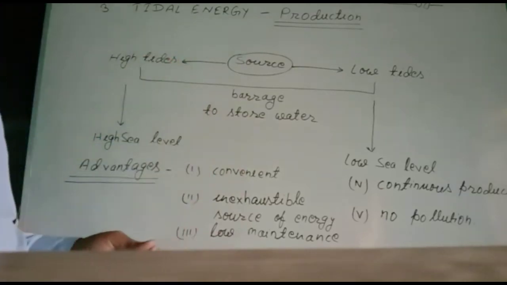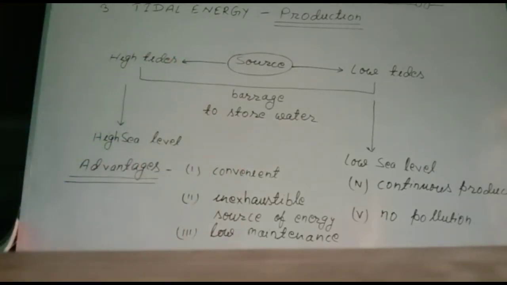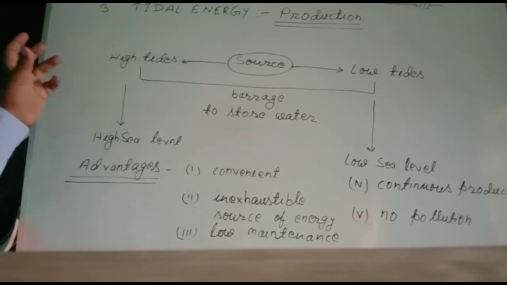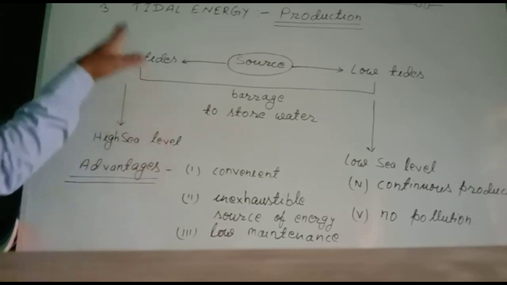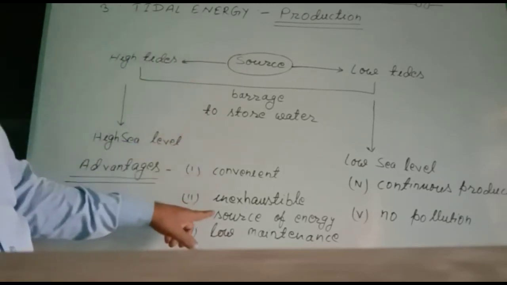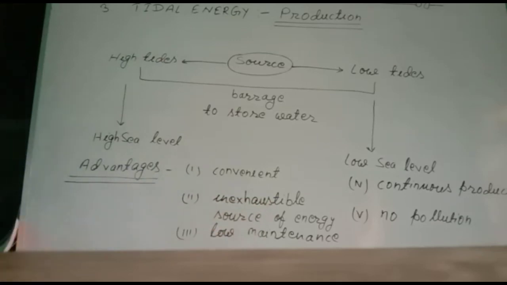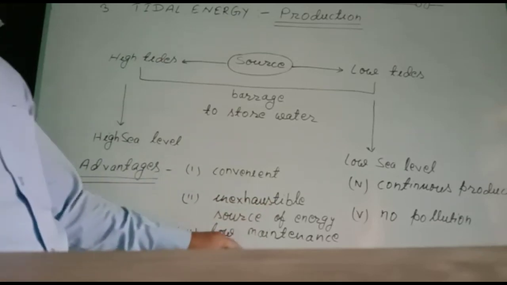This is produced due to the rotation of the earth, due to the changing position of the earth, due to the revolution of these heavenly bodies. So this is a continuous process. This will not end. So we say the source of tidal energy is an inexhaustible source of energy. It has low maintenance cost.